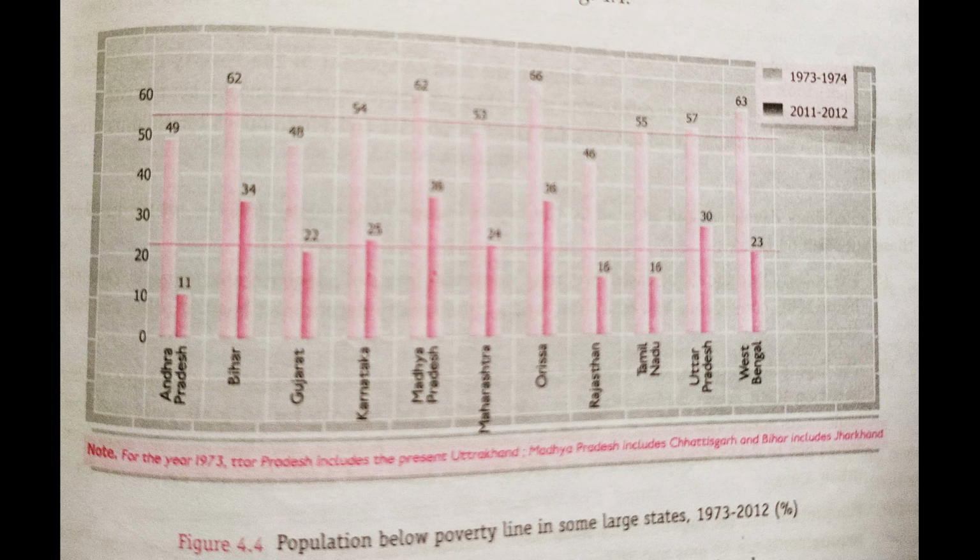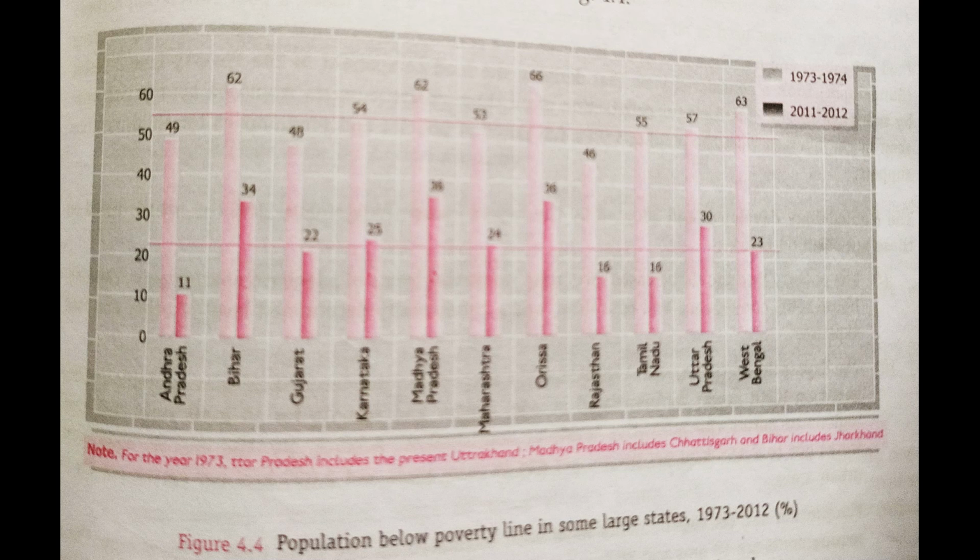This means these areas have more poor people than Andhra Pradesh, Kerala, West Bengal and Karnataka. Here in figure 4.4, you can see the population below the poverty line in some large states.